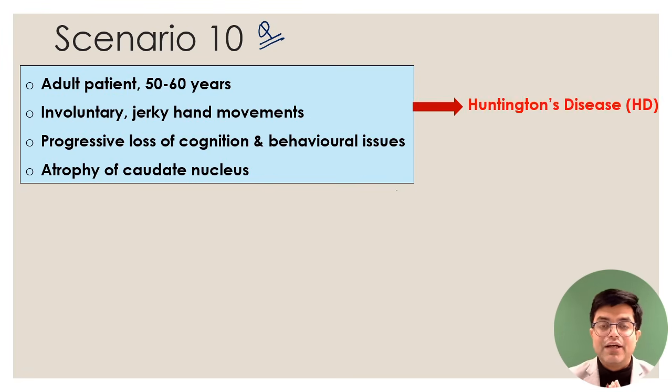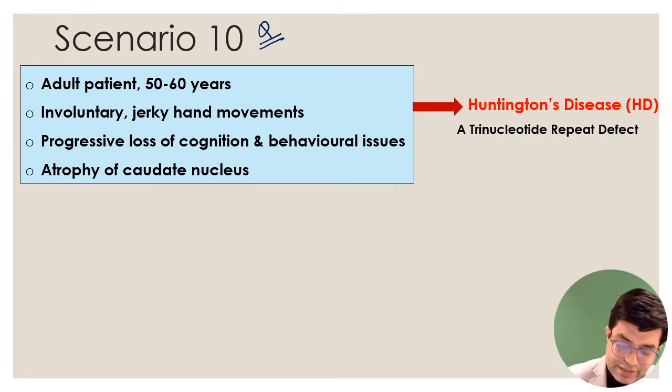Remember, many people when the question came got confused, saying, sir, why is it not Parkinsonism? There is no rigidity, no tremor, no mask-like face, no shuffling gait, no tremors at rest. Tremors at rest are not there, and that is why it is Huntington's disease. Huntington's disease is a trinucleotide repeat defect. So let us do a quick summary of Huntington's disease.